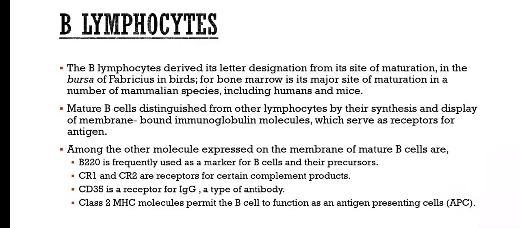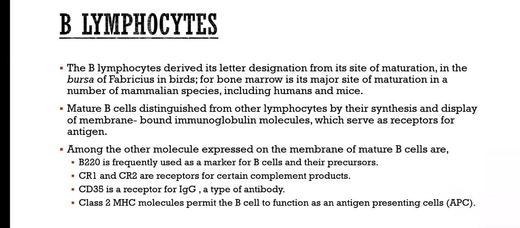B lymphocytes. The B lymphocyte derives its letter designation from its site of maturation in the bursa of Fabricius in birds. Bone marrow is its major site of maturation in a number of mammalian species, including humans and mice. Mature B cells are distinguished from other lymphocytes by their synthesis and display of membrane-bound immunoglobulin molecules, which serve as receptors for antigen.